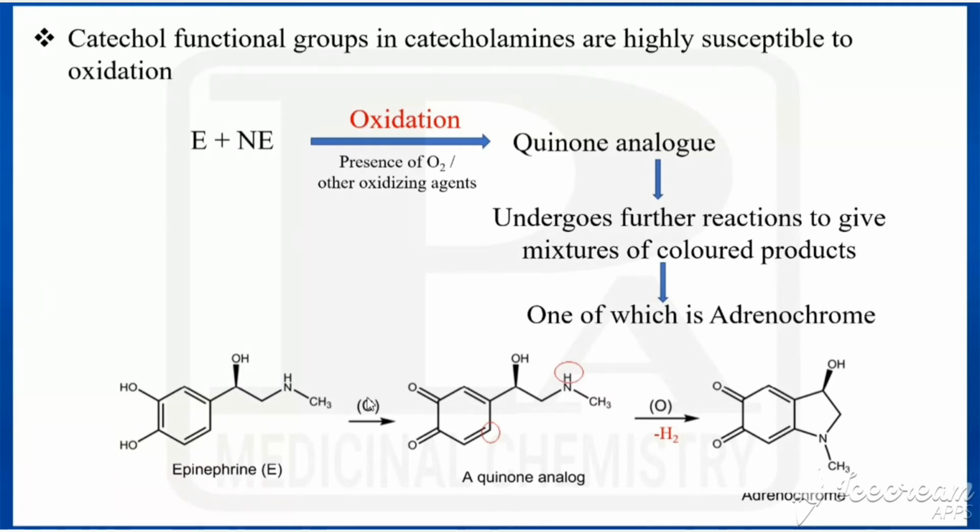Now this undergoes oxidation. What is meant by oxidation? Oxidation means addition of oxygen or removal of hydrogen. So from these two hydroxy groups the hydrogens would be removed and we get the quinone analog. Again we go for oxidation. One hydrogen from here, another hydrogen from here would be removed. Because of the removal, to satisfy the nitrogen and this carbon, these two would be united and form a 5-membered ring. So that is called adrenochrome. So on oxidation we get adrenochrome.